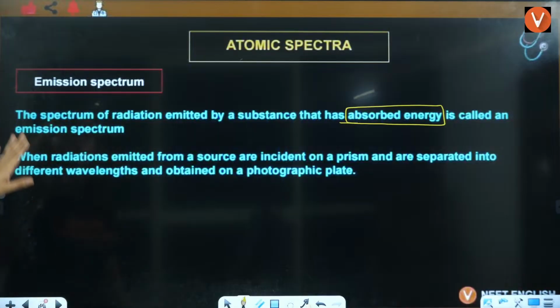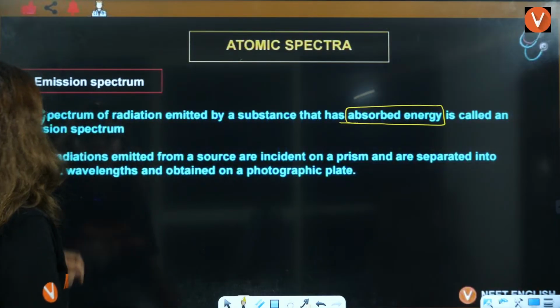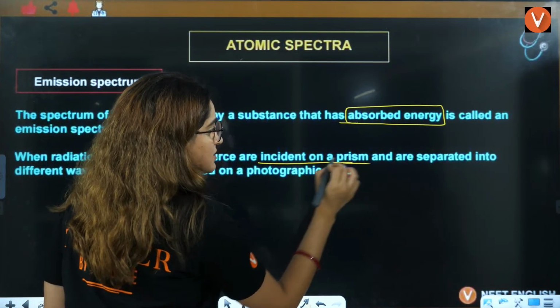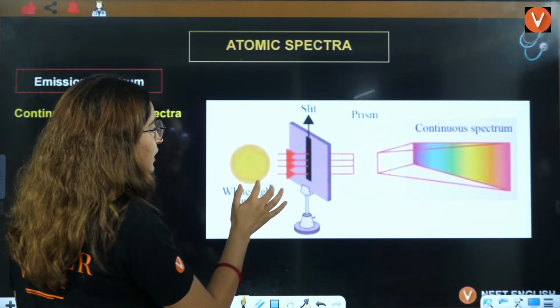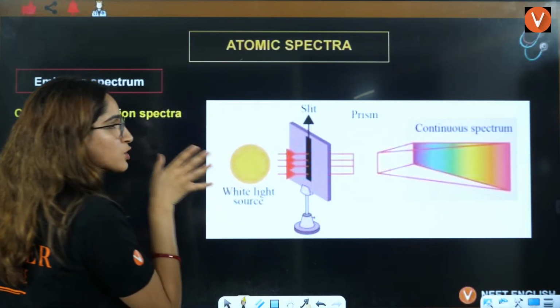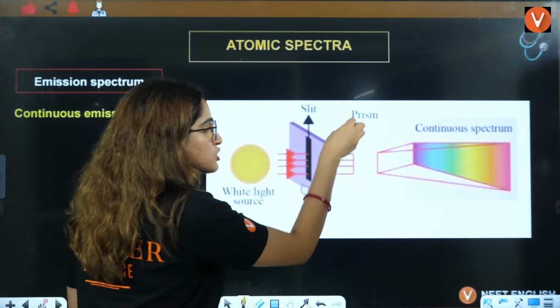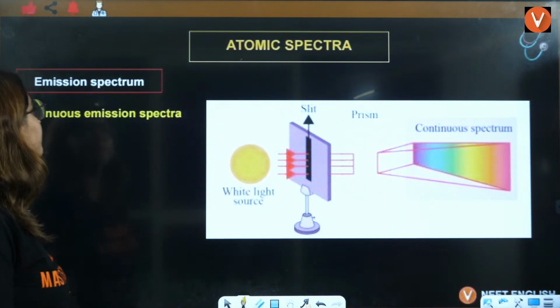Okay, so the spectrum of radiation emitted by a substance that has absorbed energy, when the radiation emitted from a source is incident on a prism. I'll just show you the diagram. This is the diagram basically. So you have a white light that is passing through the slit, right, to have some parallel rays. This is falling on the prism, and from that you see a spectra, right?